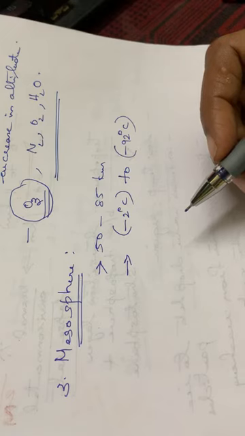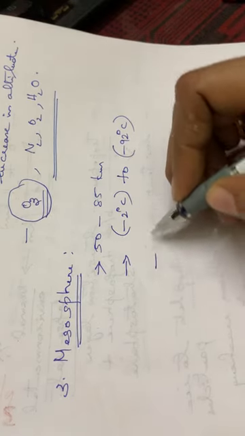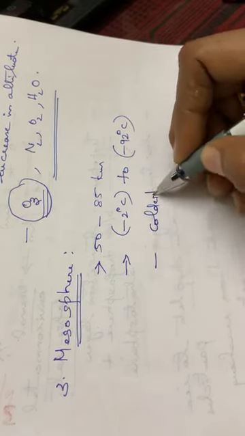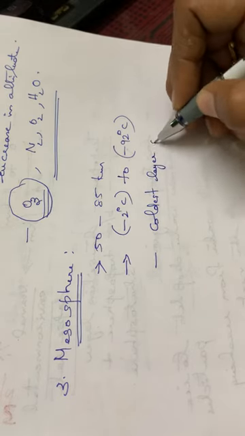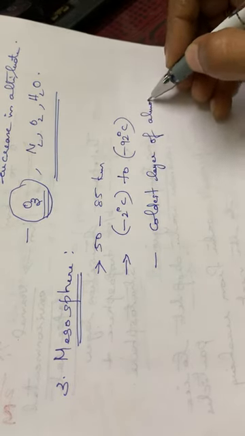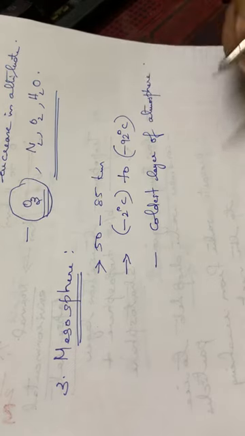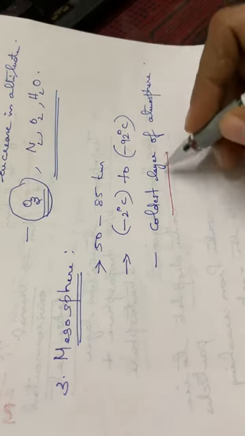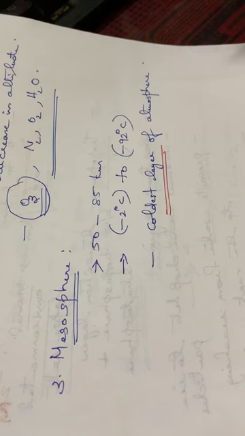And also, see here, this mesosphere, it is the coldest layer of atmosphere. Okay, mesosphere, it is the coldest layer of atmosphere. So sometimes it may be asked, which one is the coldest layer of the atmosphere? That is the mesosphere. Then sometimes it may be asked, the major chemical component present in stratosphere. What is it? It is ozone. Then the lowest layer of atmosphere. What is the answer? Lowest layer, it is the troposphere.